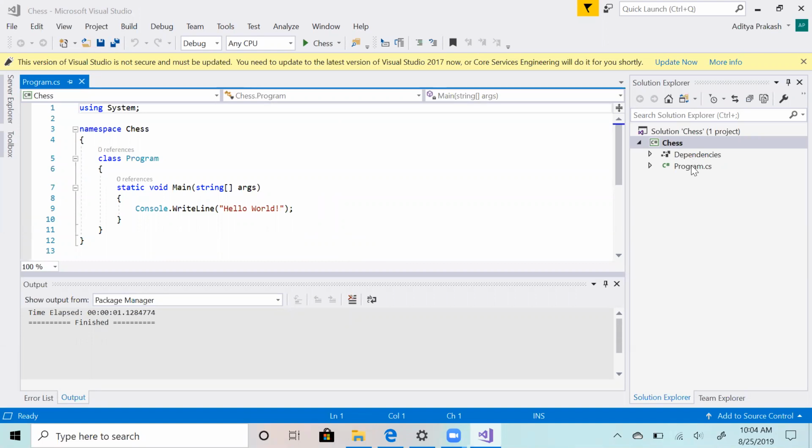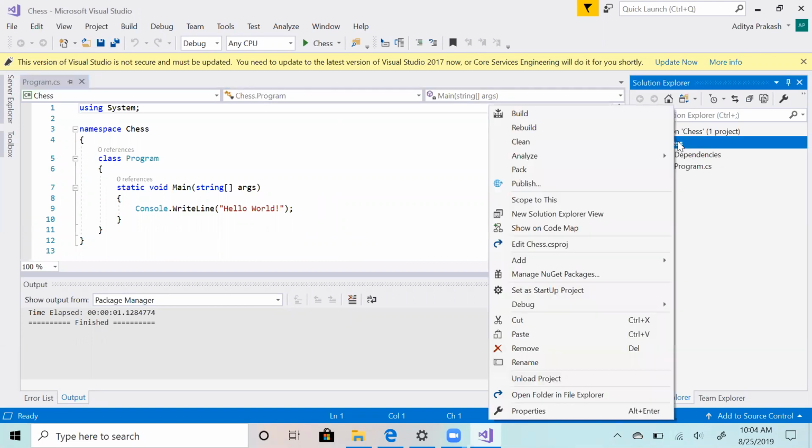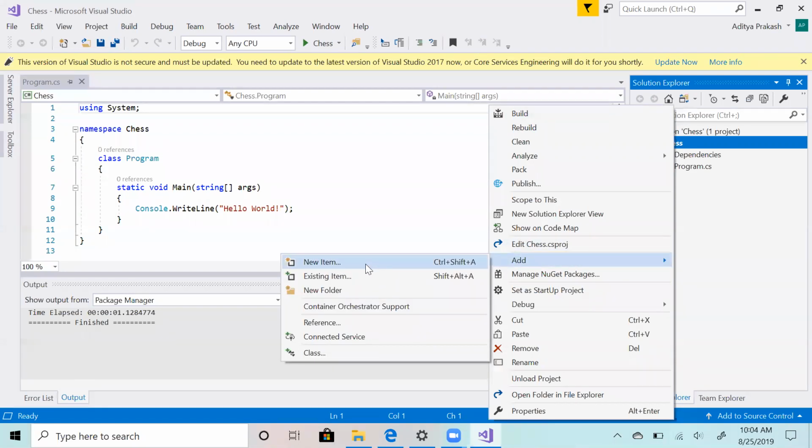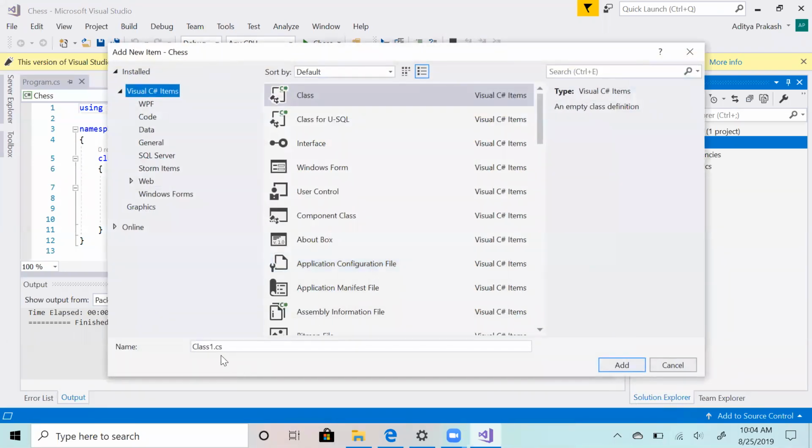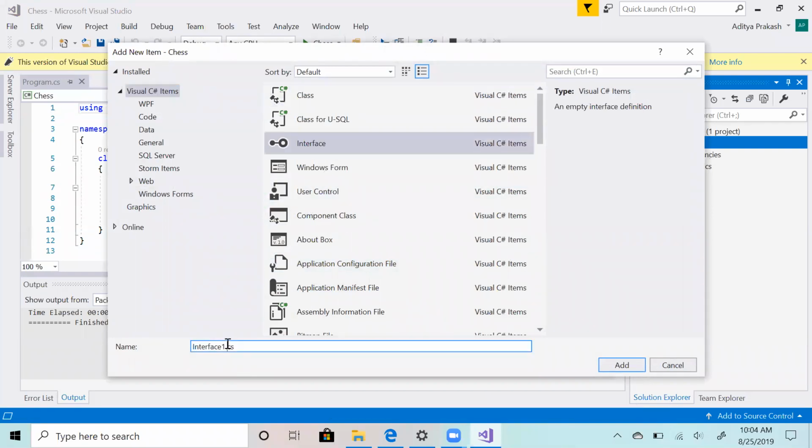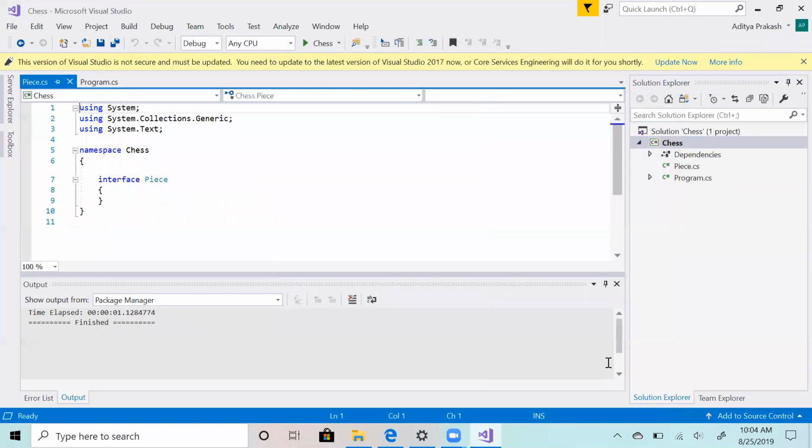So what I was saying is that let's add the interface. Right.